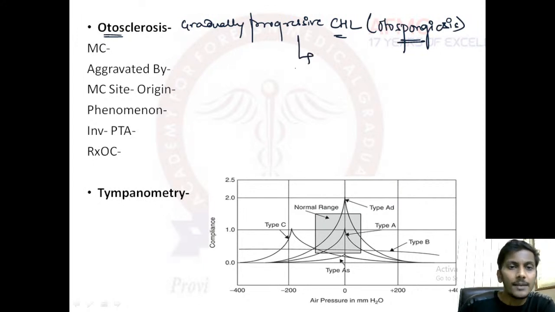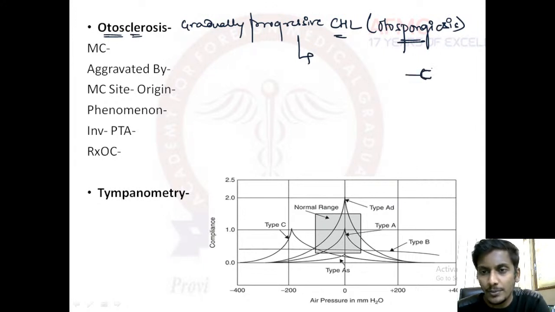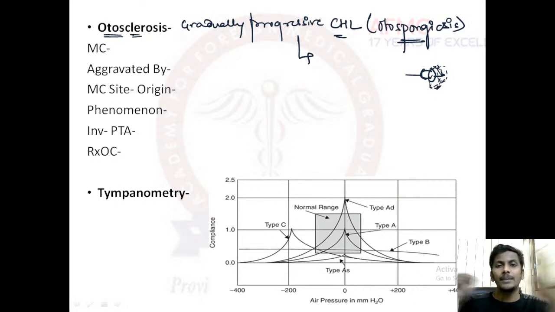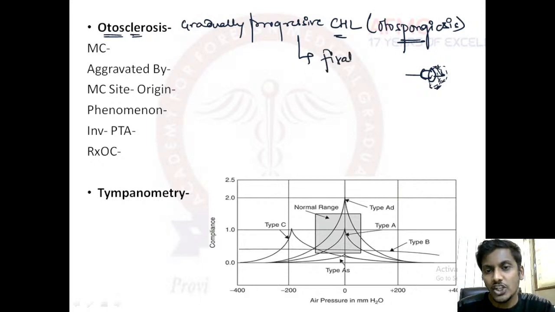Why does it occur? There is an important feature in the name itself. Oto means ear, sclerosis means there is fibrosis. And where is actually the fibrosis? So as we all know, here is the stapes. This is the stapes superstructure, this is the stapes footplate, and this footplate will attach to the oval window of the inner ear. At this attachment, there is fibrosis all around, and that's the reason why the stapes could not move. The ossicles could not move properly, and therefore there is fixation of the stapes, which cannot conduct the sound further. This is due to fixation of the stapes. I hope this is fine with everybody.